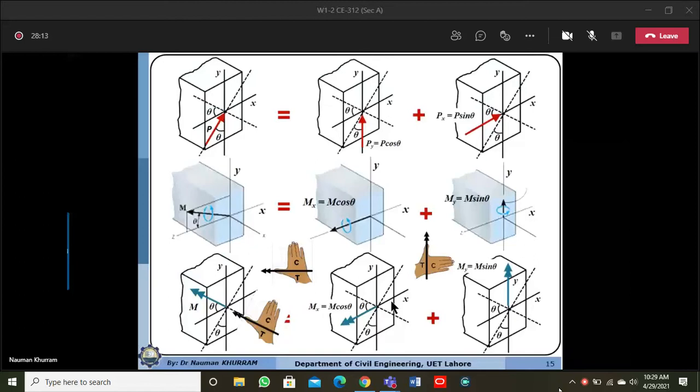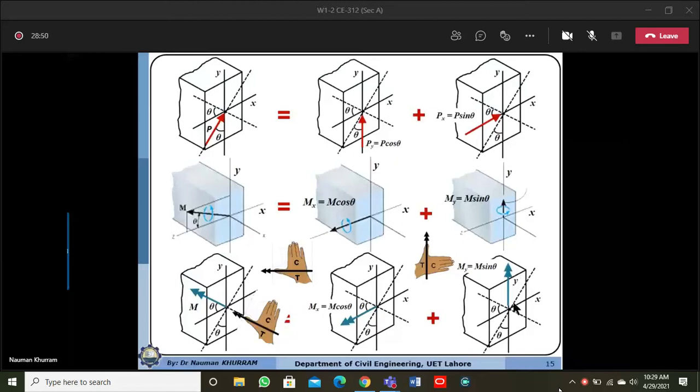So the top side of the neutral axis will be in compression and the bottom side will be in tension. And that is consistent with this diagram, because if the load is acting in the upward direction, tension will be on the bottom part and the top side of the neutral axis will be in compression. Similarly, if you place the thumb of your right hand in the direction of the moment, this side must be in compression and the left side must be in tension.